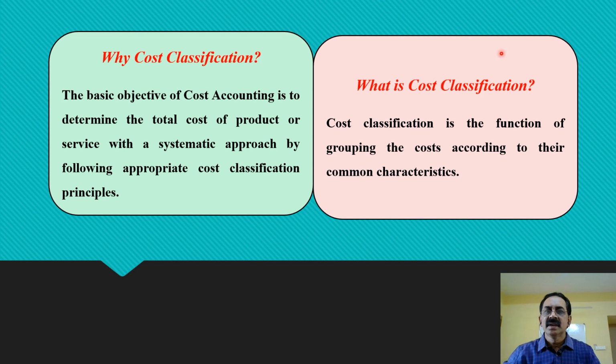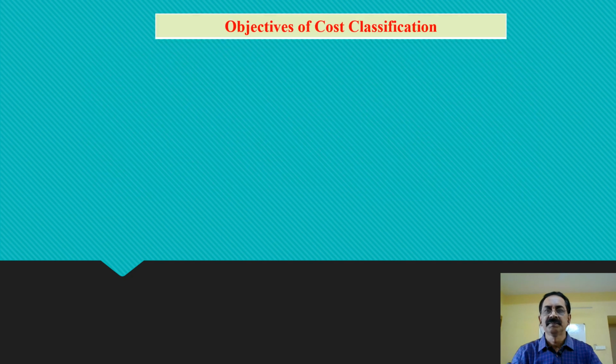Now, what is cost classification at all? Cost classification is the function of grouping of costs according to their common characteristics. We classify costs into several parameters like material, labor, or other expenditures. So these are the common parameters or characteristics. Based on that, we further group the costs, and we ascertain them and record. Then we will ascertain the total cost of a product or service.